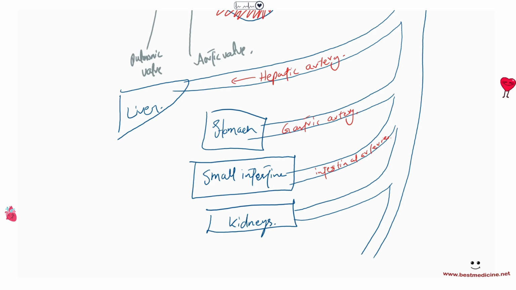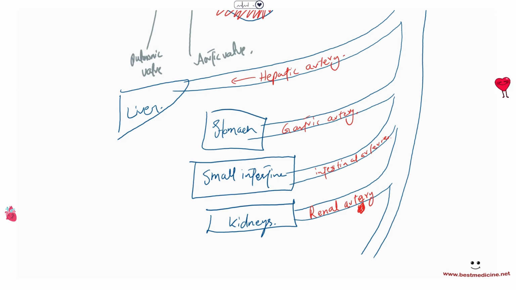And for the kidneys, we have the renal artery, okay? Renal artery. And that is a little bit important because this is the artery that is going to play a role in bringing unfiltered blood to the kidneys and then leave as the renal vein, taking filtered blood away from the kidneys when we reach its own chapter.